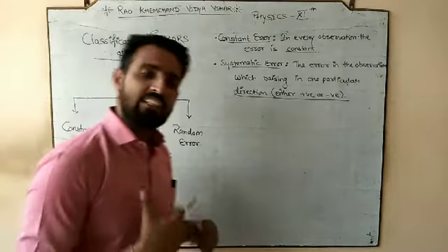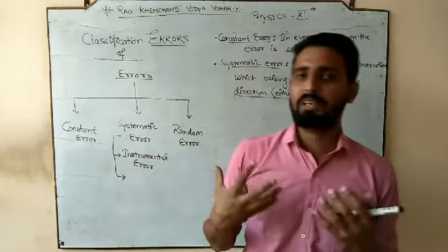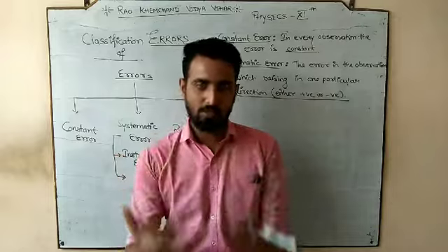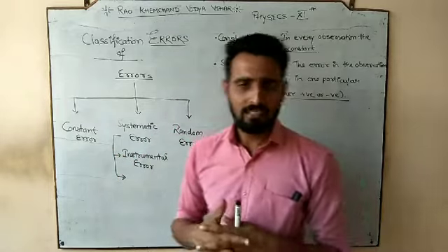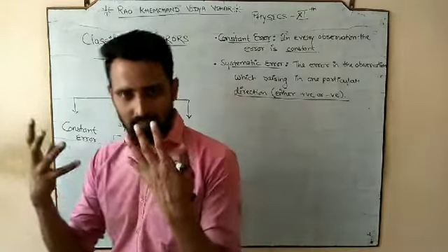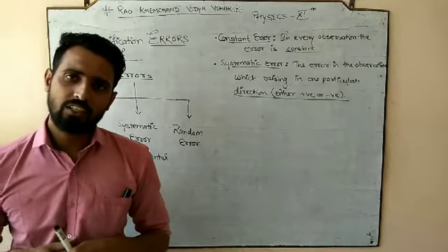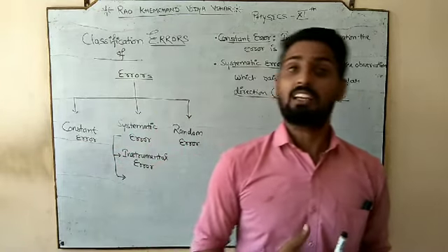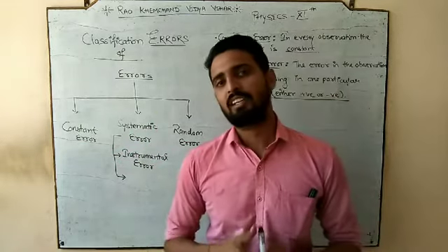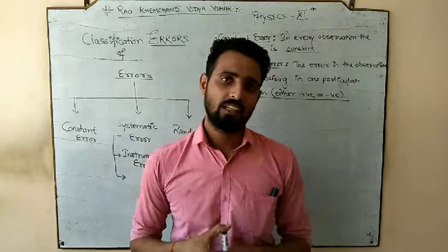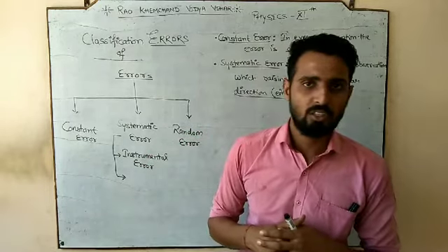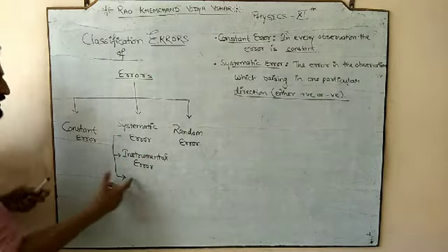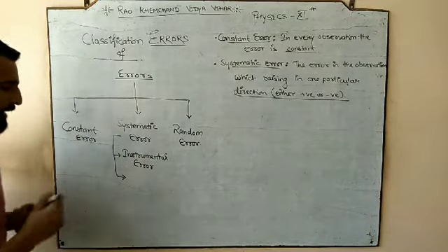Whichever instrument you are using to measure the value of that physical quantity, chances are that the instrument itself is faulty, meaning that instrument is not as per the proper standard. Due to that, whatever error arises is called instrumental error.